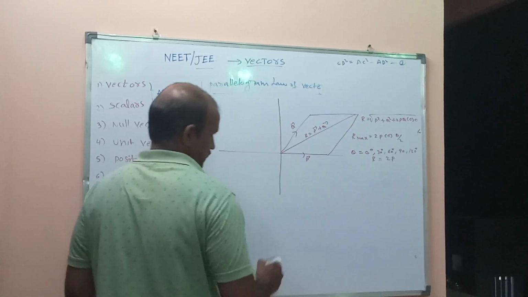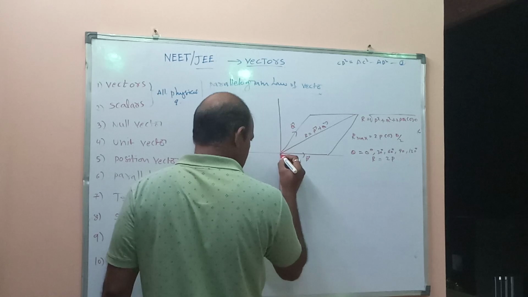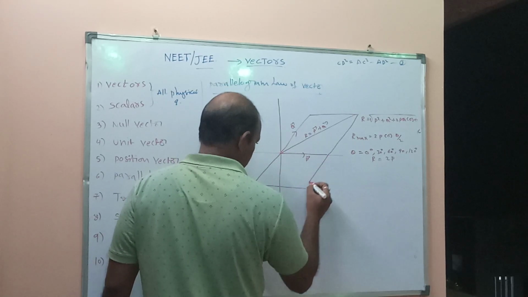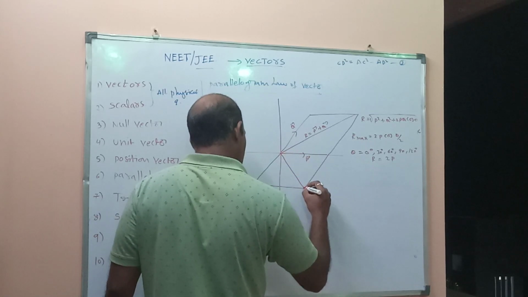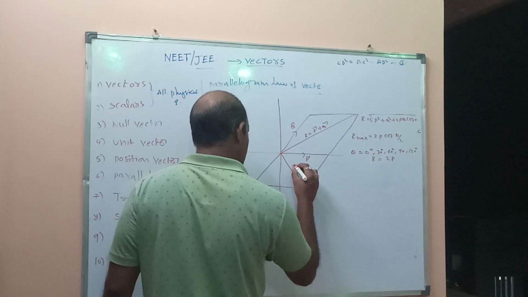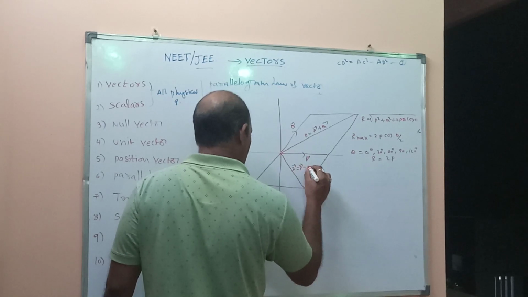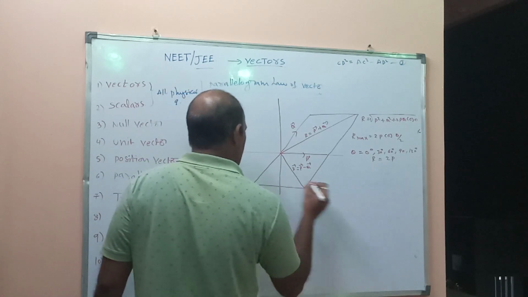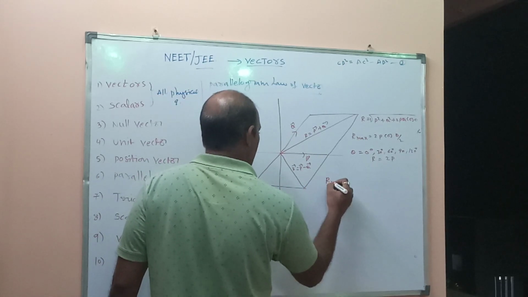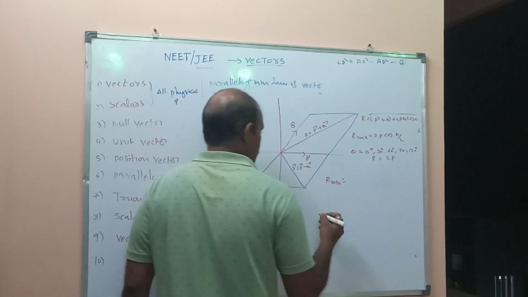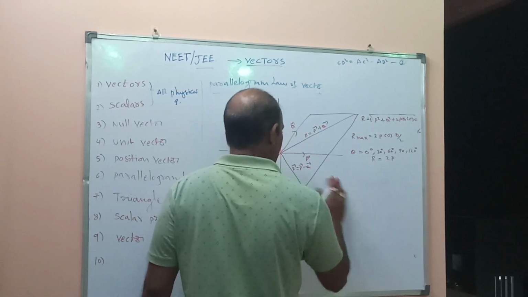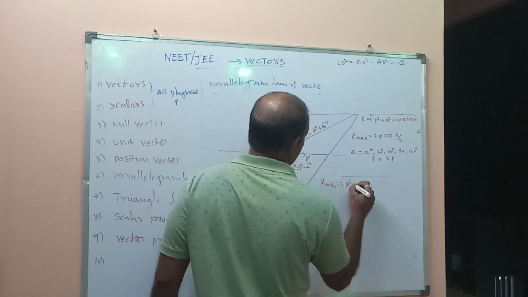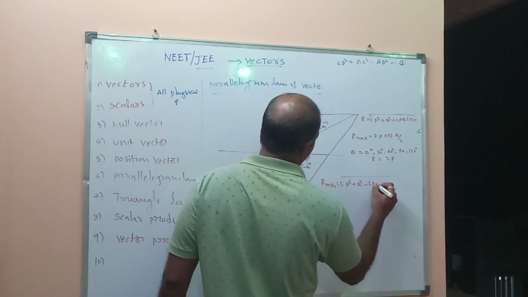But vector subtraction means this is the smallest diagonal. It is also R equals P bar minus Q bar. So the resultant magnitude is R minimum, equal to root of P square plus Q square minus 2PQ cos theta.